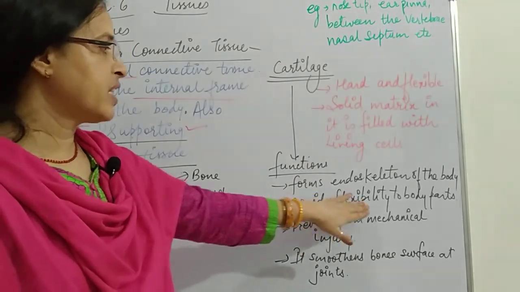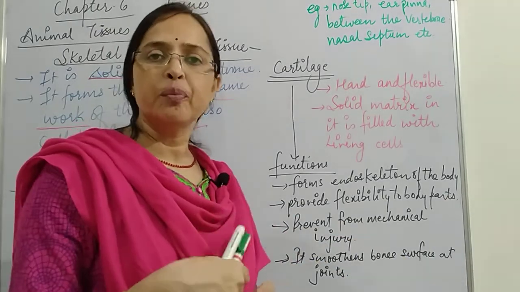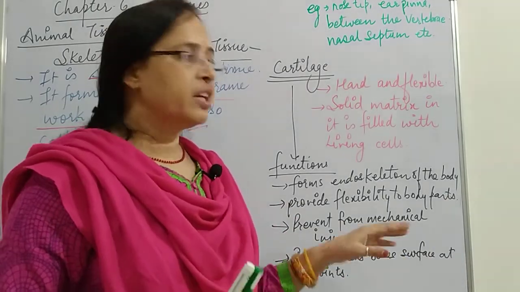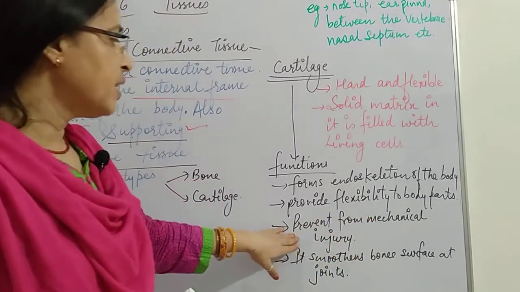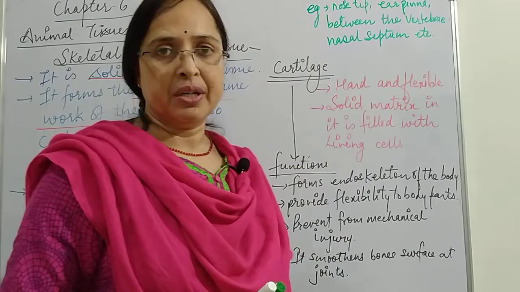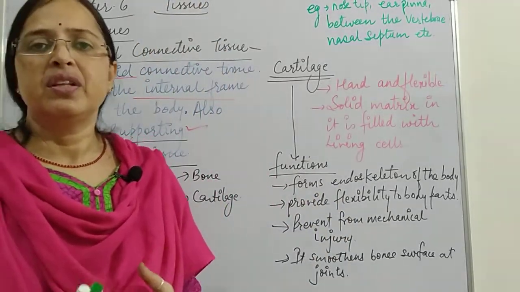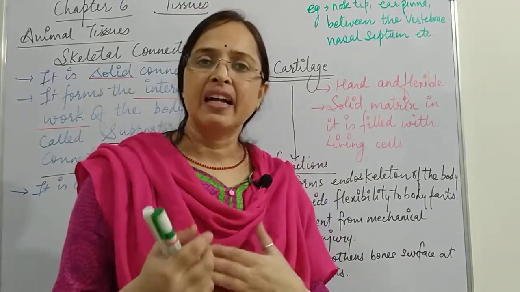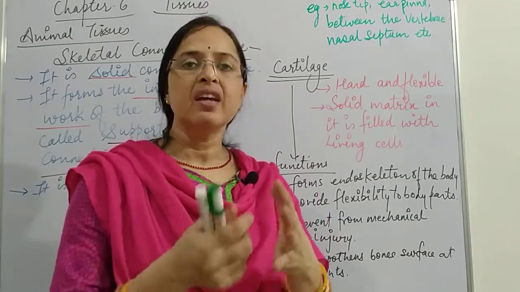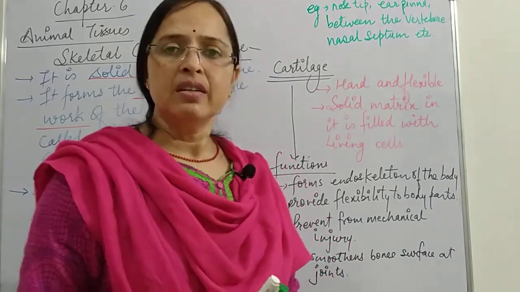Then it provides flexibility to the body parts. Just now I told you that it helps in the movement of the bones. Then it prevents mechanical injury. That means when a person meets with an accident, the cartilage acts as a shock absorber and prevents the internal organs from mechanical injury.